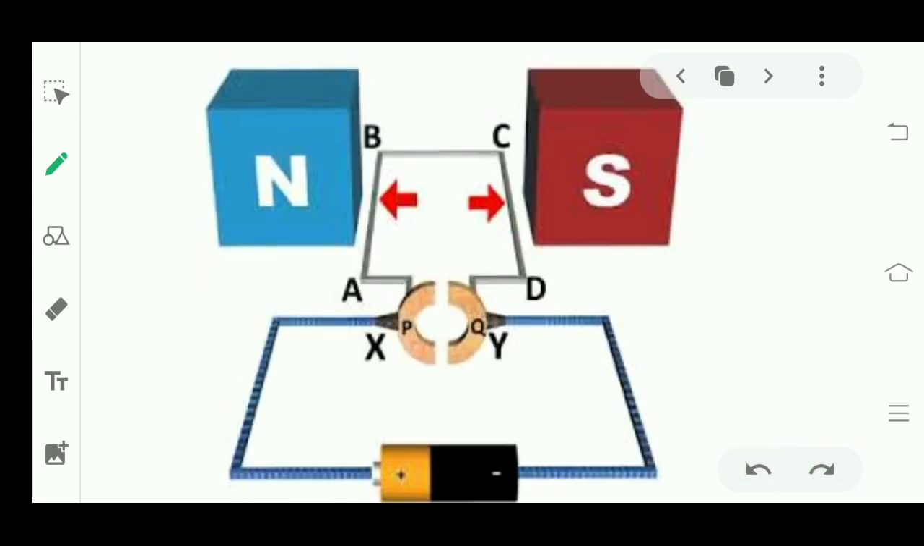Hope you all have understood the construction very well. Now let's start with the working of the motor. How does an electric motor work? Suppose I start supplying current, and the current will flow in this direction.